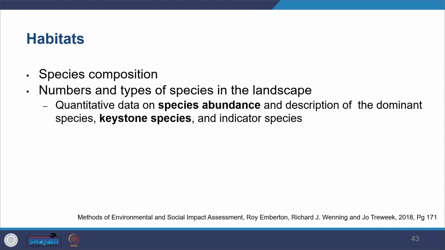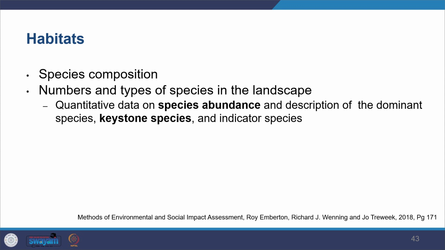So you look at the species composition, what all species are there. It is advisable to undertake quantitative data. It is suggested that you should take quantitative data on species abundance, what all species are there, how much they are there. And apart from quantitative, you should also describe the major species or the keystone species.